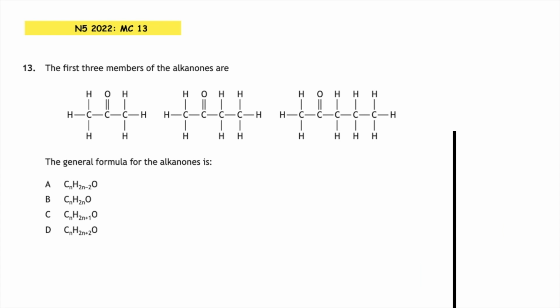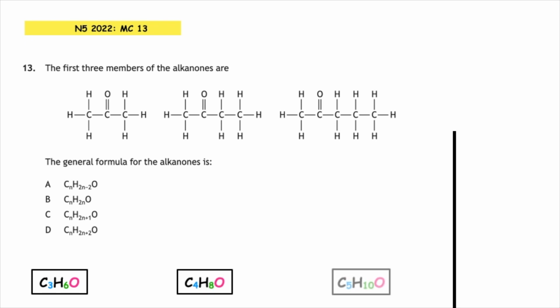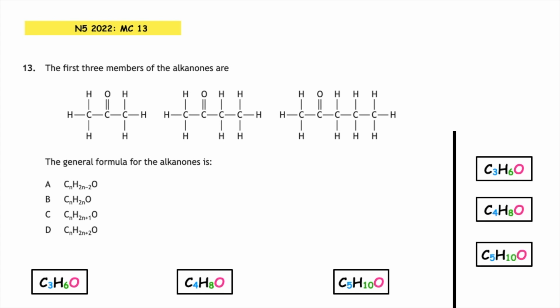Multiple choice 13. The first three members of the alkanones are, and the full structural formula for each of these members is given. The general formula for the alkanones is, so we want to write the molecular formula for each of these members. We want to stack the formula, and we always go with CnH2n to begin with. 3 times 2 is 6, 4 times 2 is 8, 5 times 2 is 10, and then we've got the oxygen on the end. So the correct answer to this is multiple choice answer B, CnH2nO.